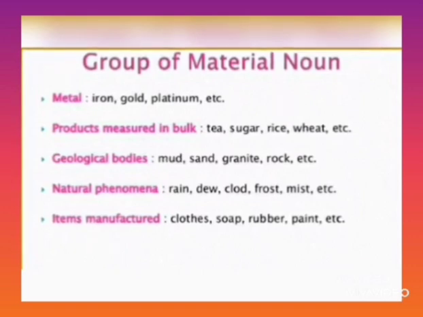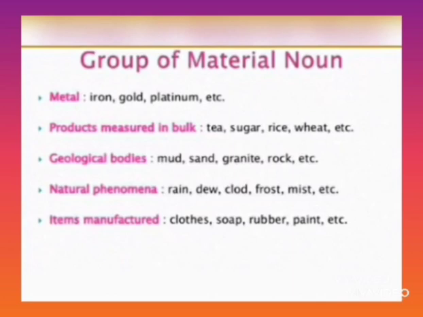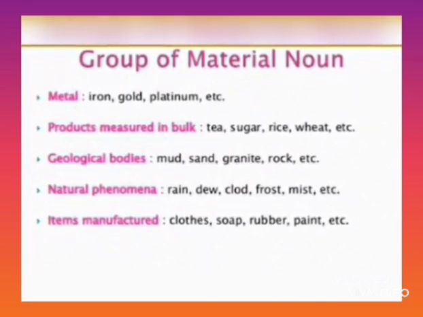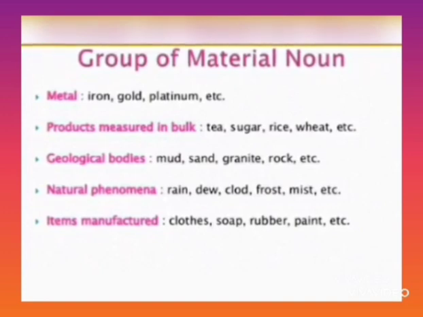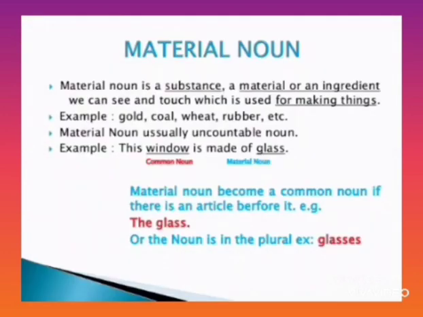Now it's time to discuss material nouns. Metals: iron, gold, platinum, etc. Products measured in bulk: tea, sugar, rice, sweat. Geological bodies: mud, sand, granite, rock, etc. Natural phenomena: rain, dew, cloud, frost, mist, etc. Items manufactured: cloth, soap, rubber, paint, etc. These are the material nouns.